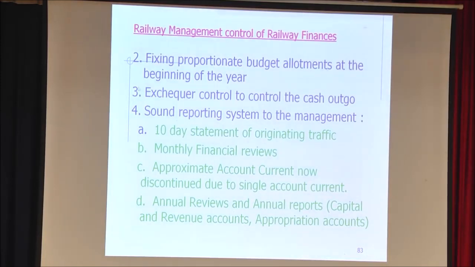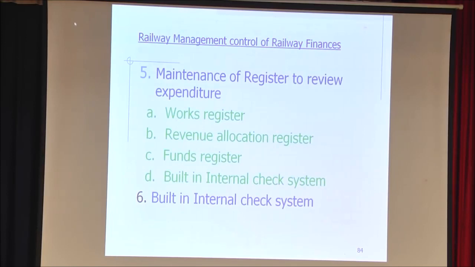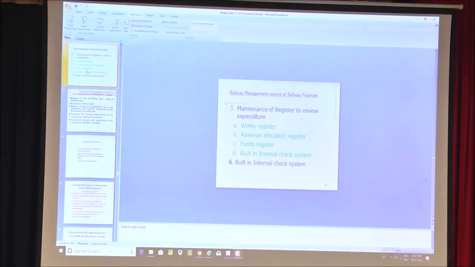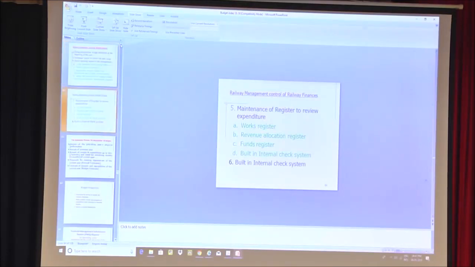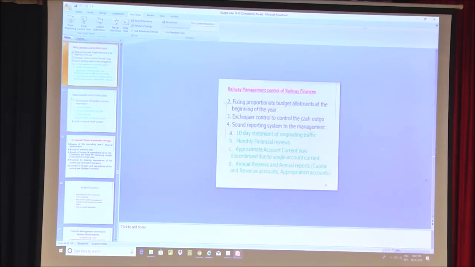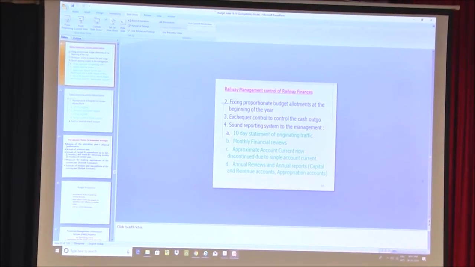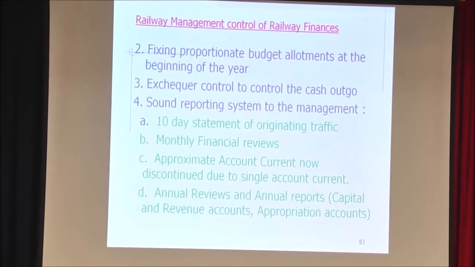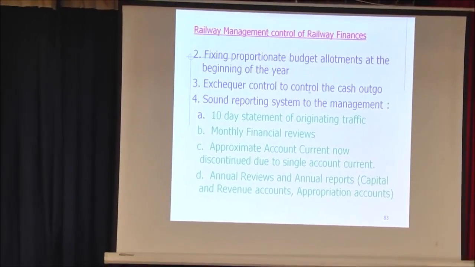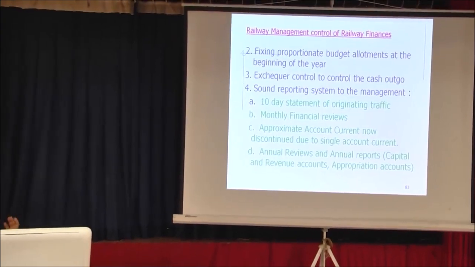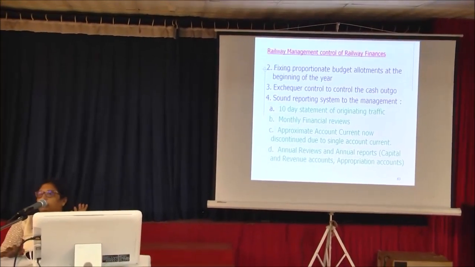Besides budget proportion, we also have the exchequer control. This is of cash outgo. The railway exchequer control is how many checks and bills can be issued.